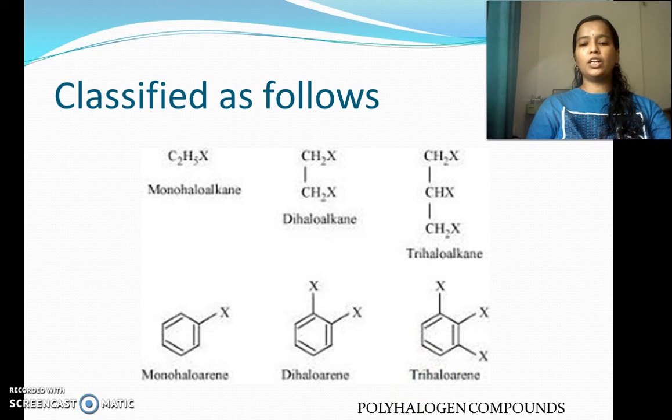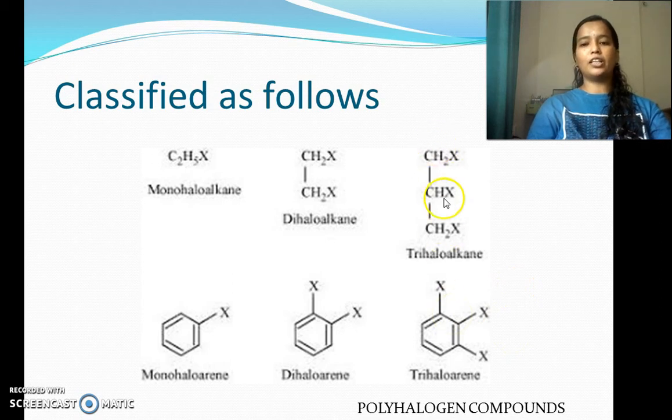So, now what are these polyhalogen compounds? From the name you will understand poly means many. So, polyhalogen compound means it contains more than 2 halogen atoms. So, haloalkanes and haloarenes which contain more than 2 halogen atoms are called polyhalogen compounds.